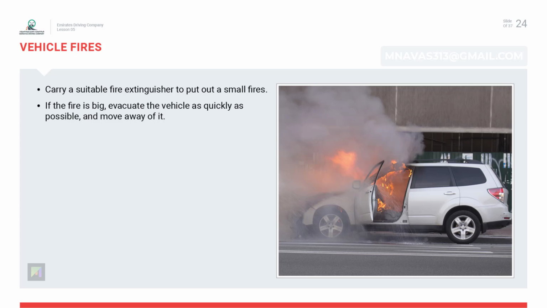If you suspect a fire in the engine compartment, get all passengers out safely. And remember, fire can spread through a vehicle with alarming speed. If the fire is big, leave the vehicle and move away.